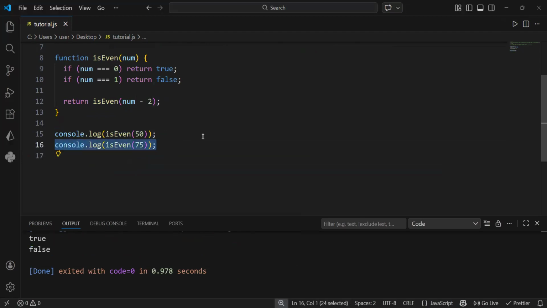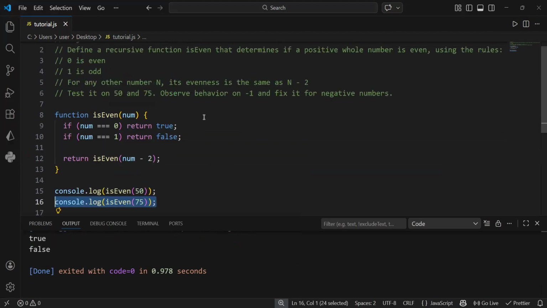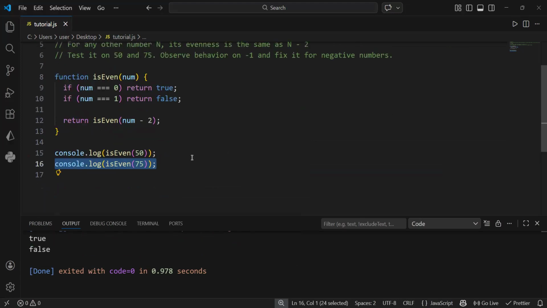So it is working, right? Our code is working. Now, what happens when we give -1? They also say we should check it: observe the behavior on -1 and fix it for negative numbers. So let me take this one out. Instead of 50, if I give a negative number like -1, what happens?